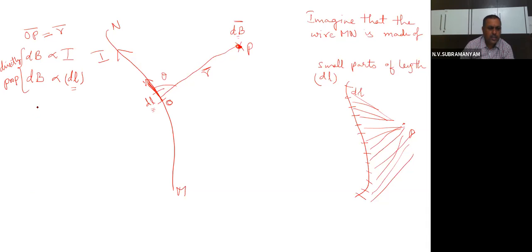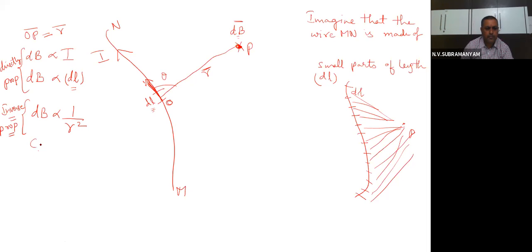Okay, and dB is inversely proportional to the square of the distance r. So this is inverse proportionality. What type of proportionality? Inverse proportionality. So why is it inversely proportional? It is a field. No, all fields generally obey inverse square law. Yes or not? All fields generally obey which law? Inverse square law.